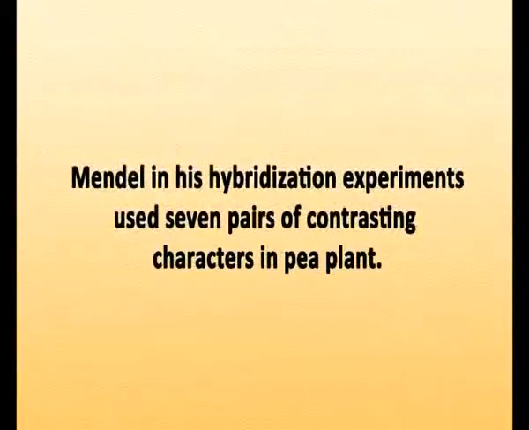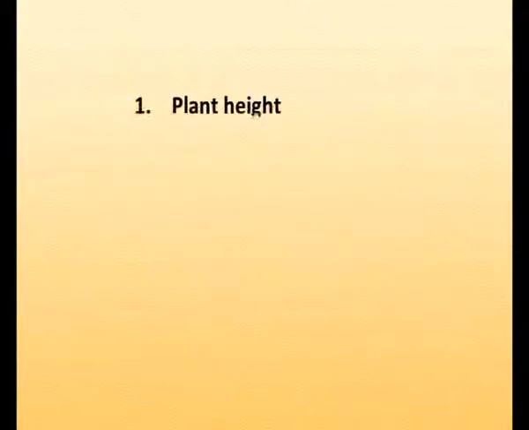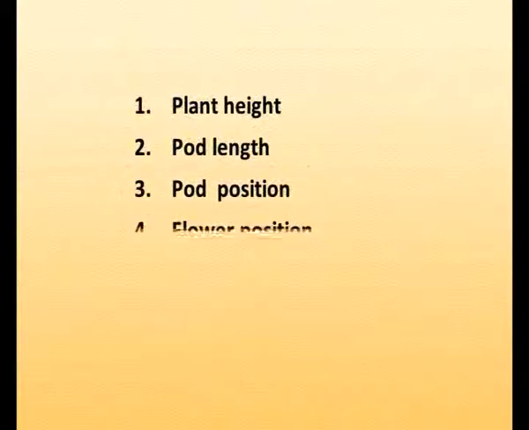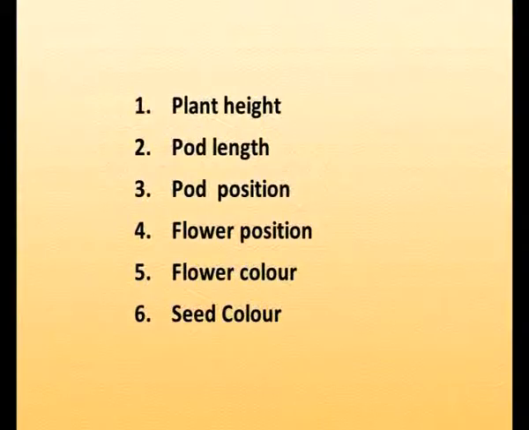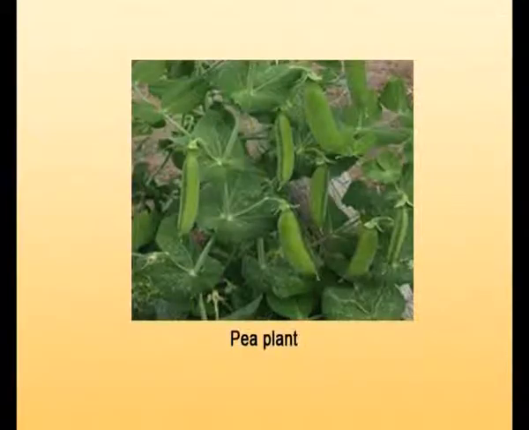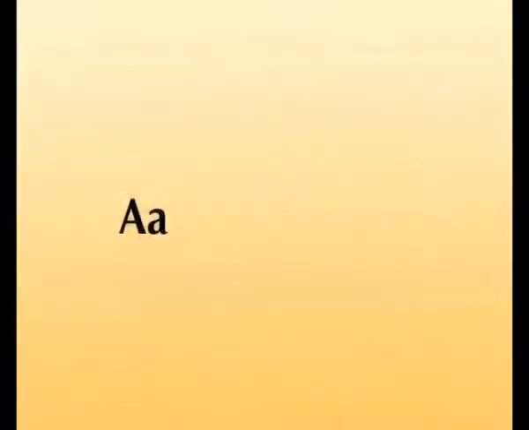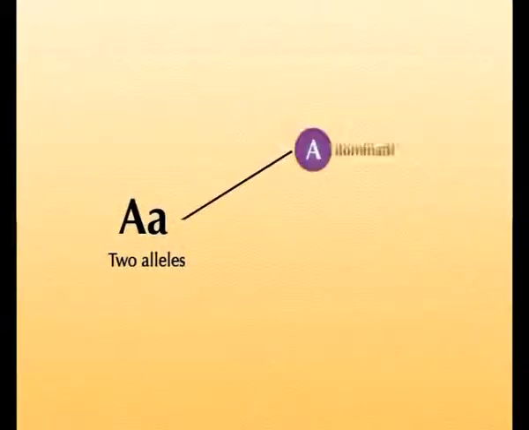Mendel, in his experiments on hybridization, used 7 pairs of contrasting characters in pea plant. For example, plant height, pod length, pod position, flower color, seed shape, etc. Each of these 7 traits in pea plant is controlled by a gene with 2 alternative forms called alleles, one allele acting as dominant and the other one as recessive.